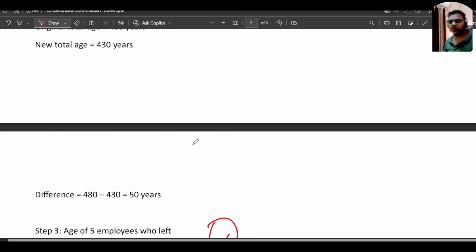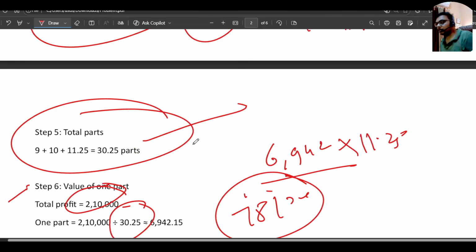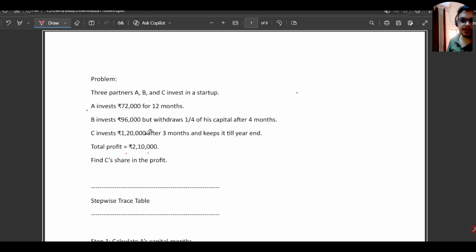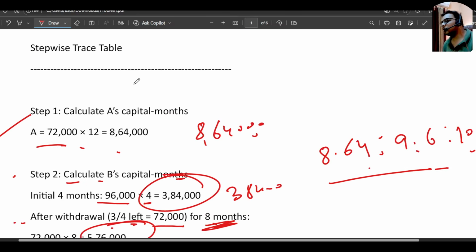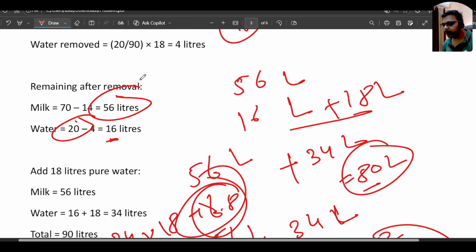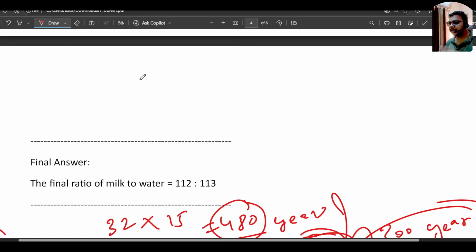Okay, so these are some questions which I talked to you about. These are some very much repeated questions from TCS, which they asked from partnership, mixture and alligation, and trains.